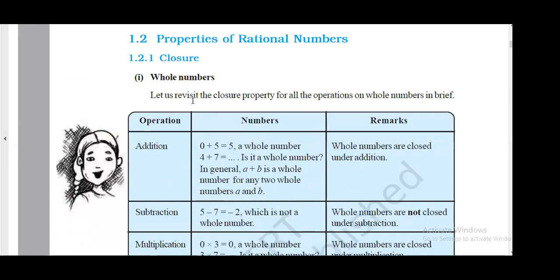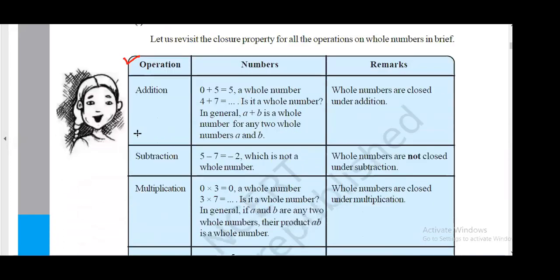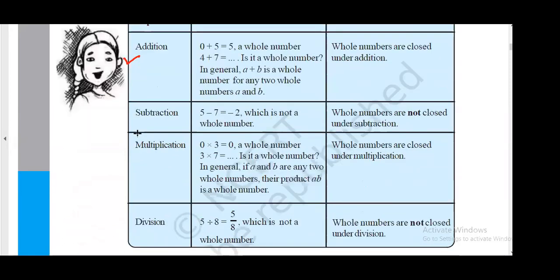When you talk about properties, closure property: does it follow closure on all the operations, addition, subtraction, multiplication and division?